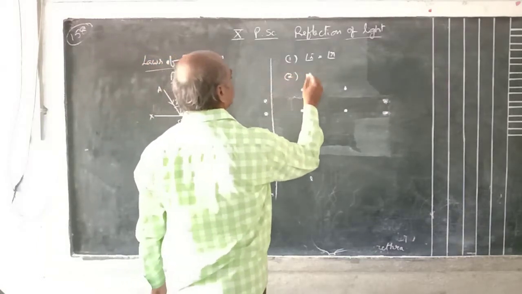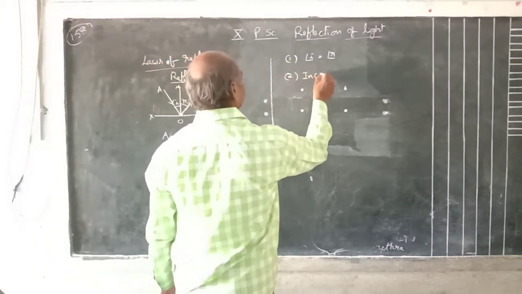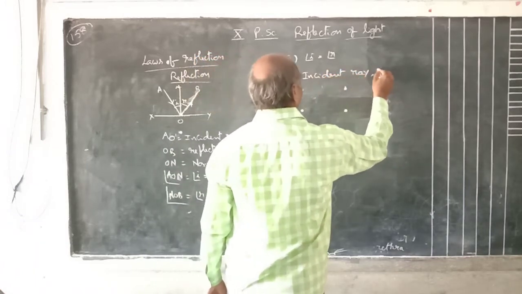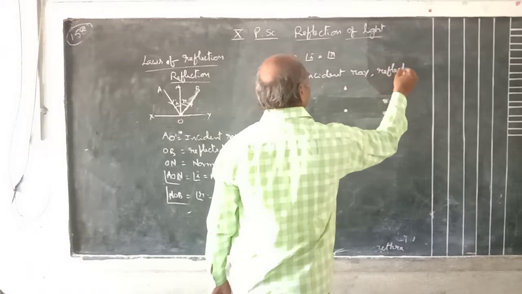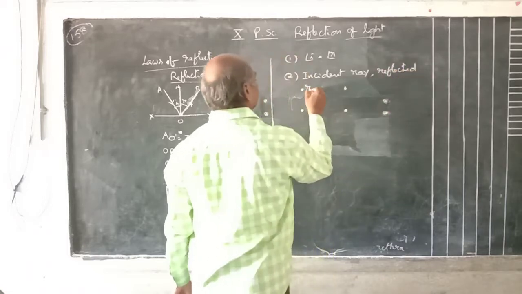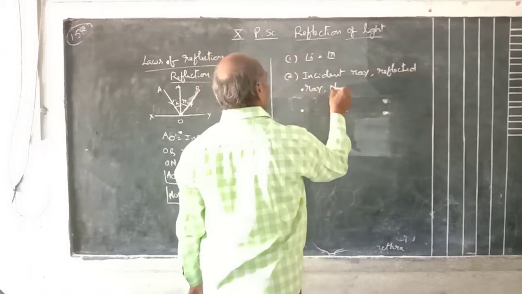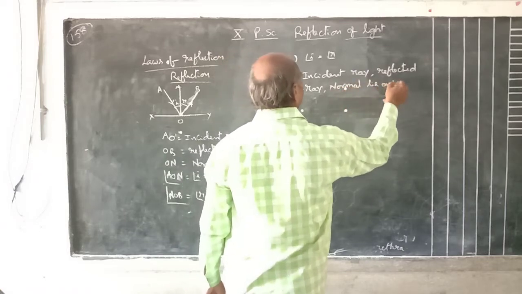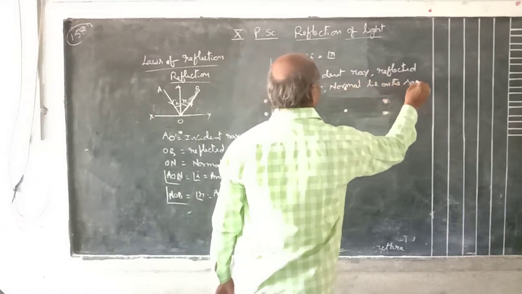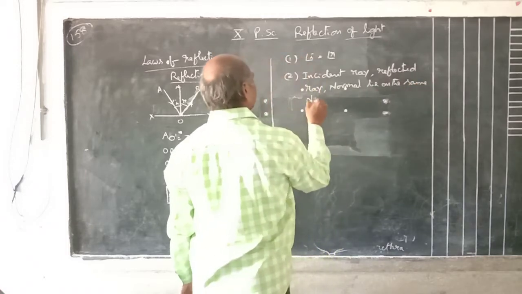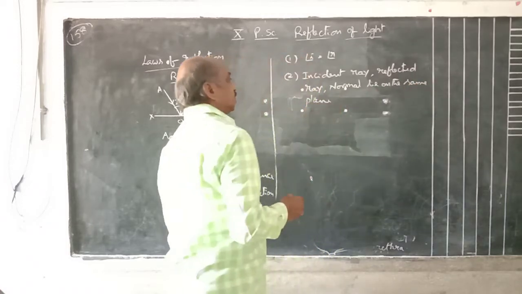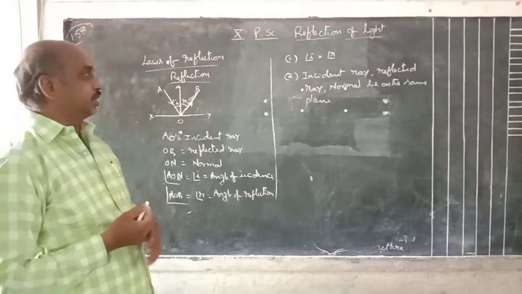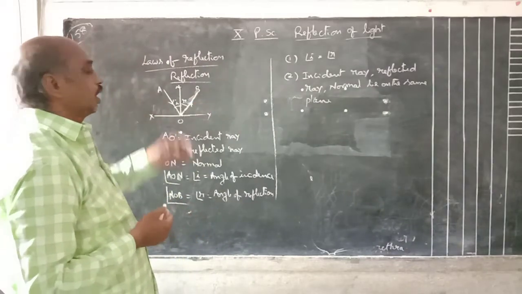Second one is: the incident ray, reflected ray, and normal lie on the same plane. Incident ray, reflected ray, normal, lie on the same plane. These two are called the laws of reflection.